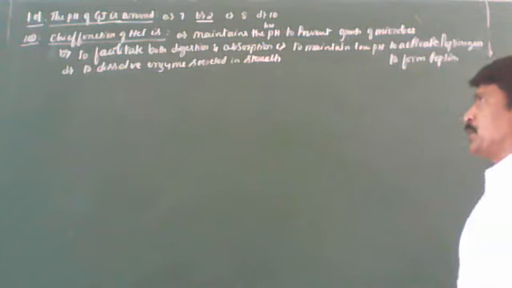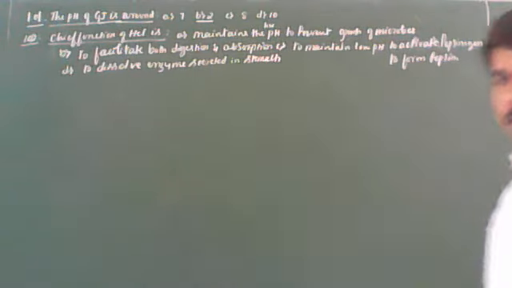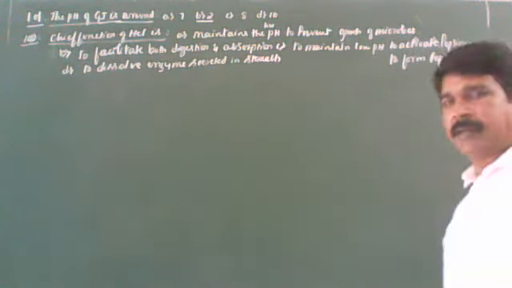While discussing the synopsis, nearly 8 to 9 functions of HCl we have discussed, students. Out of 8, one function he has given here that you have to select. Maintains the pH to prevent growth of microbes: totally unrelated. To facilitate both digestion and absorption: this is also wrong. HCl doesn't play a role in absorption, but indirectly it helps in digestion by converting inactive pepsinogen into active pepsin, inactive prorenin into renin. So B is also incorrect.